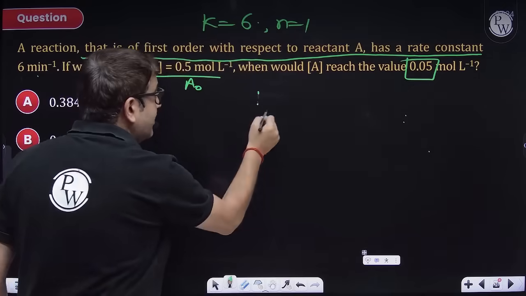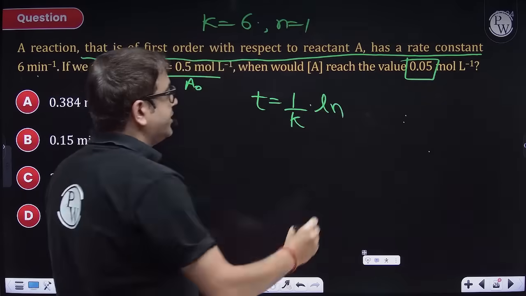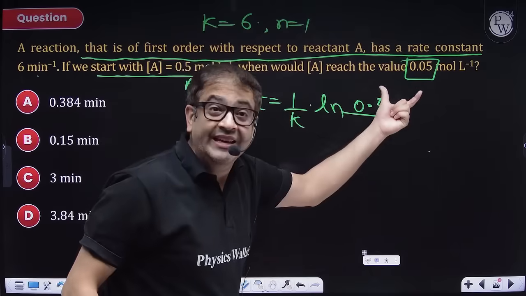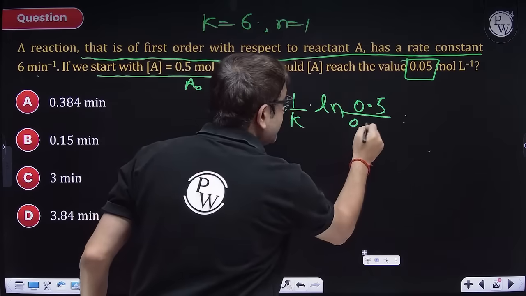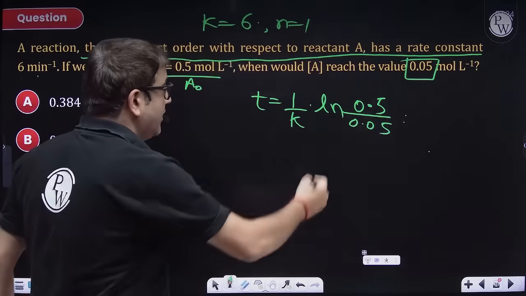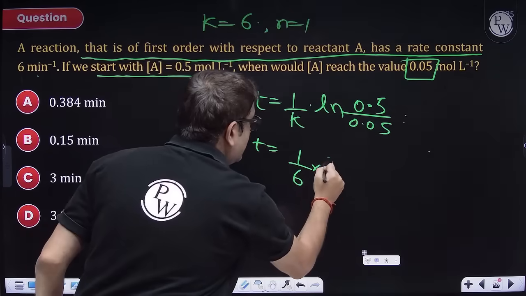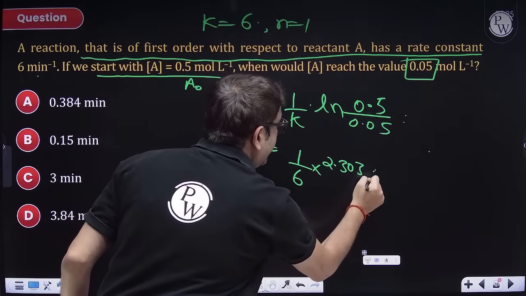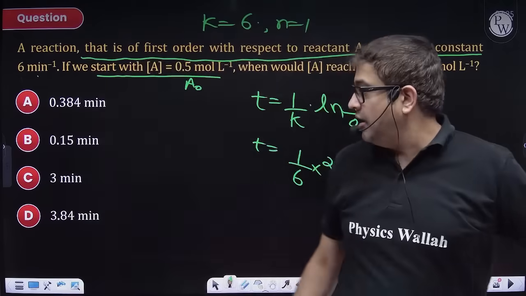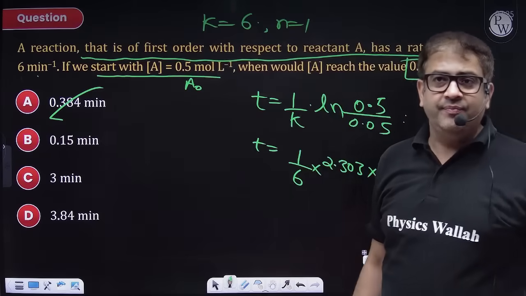So your time will be 1 upon K into ln of initial concentration, which is 0.5, upon the concentration needed for the reactant at time t, which is 0.05. The mathematics is also easy because this is just log 10. So t becomes 1 upon K into 2.303 into log 10. Log 10 is definitely 1, so you just have to do the division, and once you do this, I guess it is not even calculative.